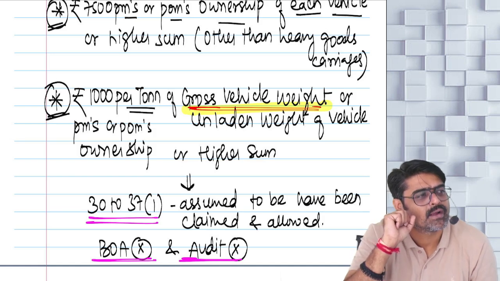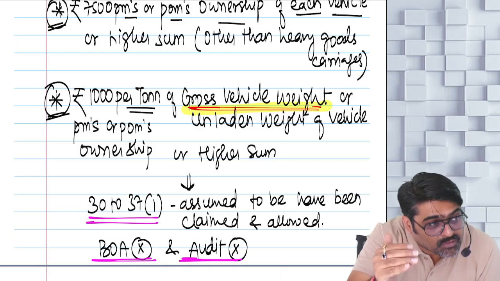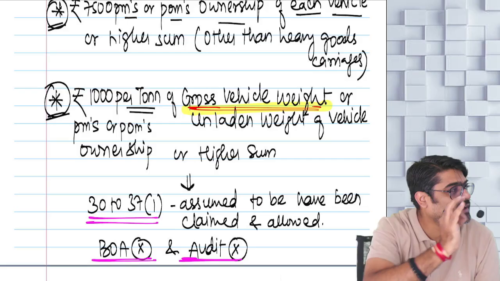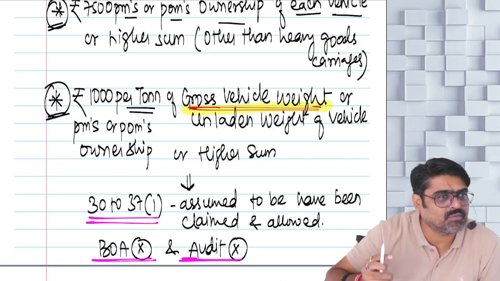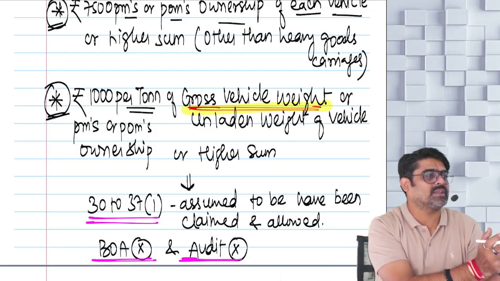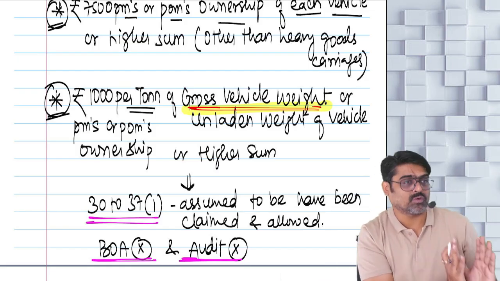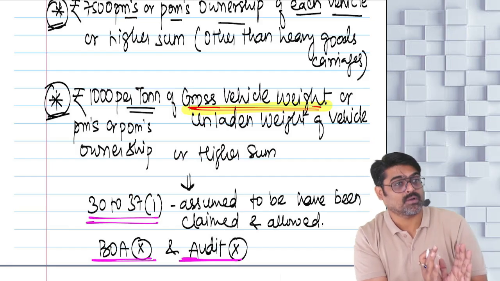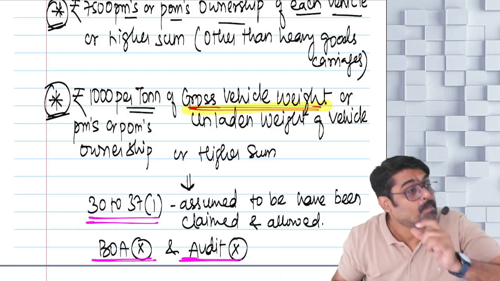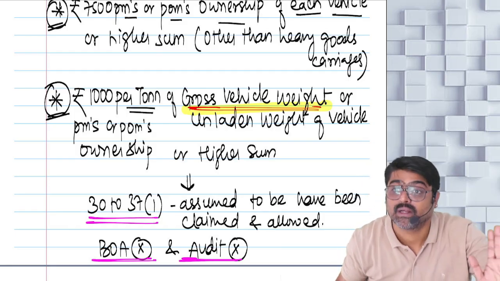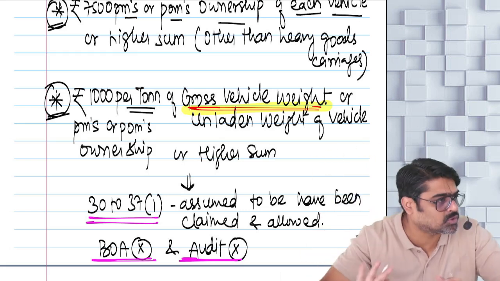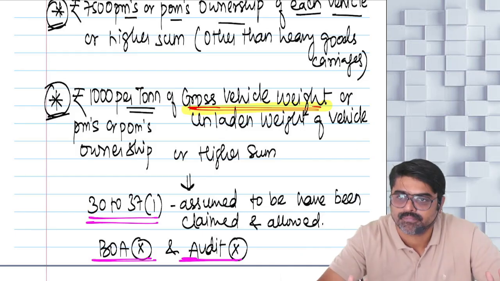What if the gross vehicle weight is 10 tons? Why? Because now the gross vehicle weight is less than 12 tons, it is not a heavy goods vehicle. For such vehicles, you are going to show 7,500. Yes or no? Will you remember this? At least show 7,500 or show 1,000 rupees for per ton of gross vehicle weight for every month's ownership or even the part of the month ownership as your PGBP income on presumptive basis, or a higher sum also you can show as your PGBP income. Yes or no?